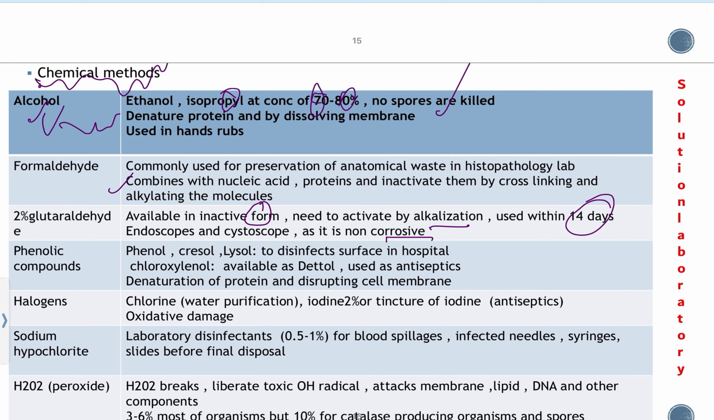Phenolic compounds such as phenol, cresol, and lysol are used to disinfect hospital surfaces, and chloroxylenol, available as Dettol, is used as an antiseptic. Antiseptic means which we can apply on skin surface. Disinfectant is applied on inanimate objects. It is not used on body surfaces. It is toxic, and it works by denaturation of protein and destroying the cell membrane.